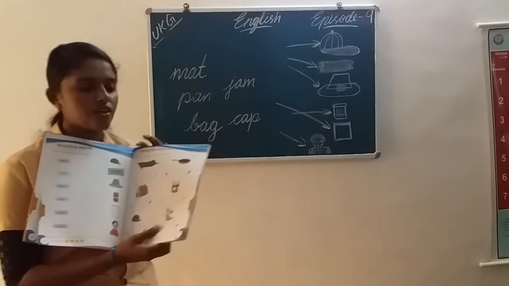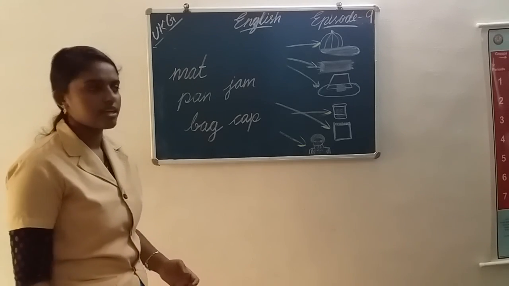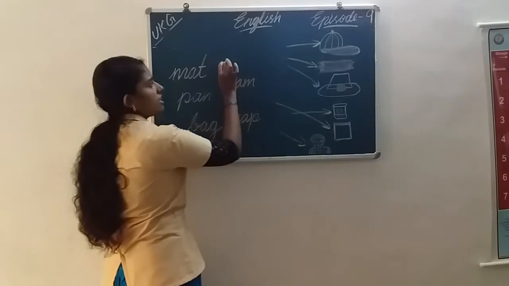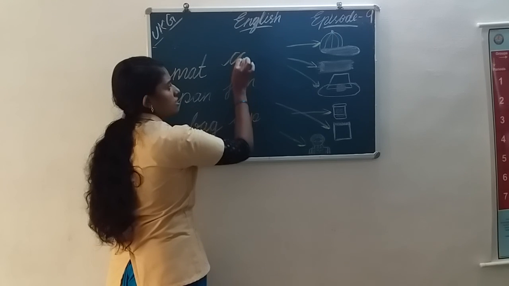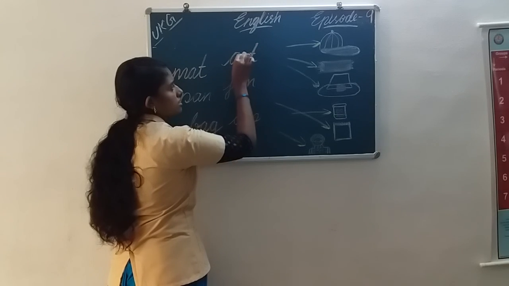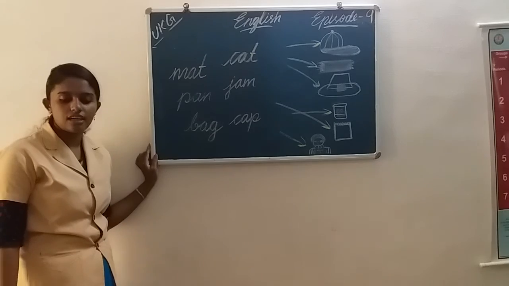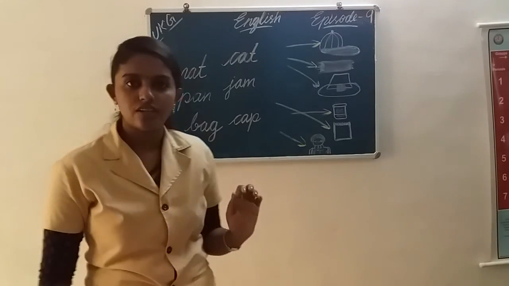Cat. What is the spelling? C-A-T. How should I write? C-A-T. Cat. Okay, all of you understood?